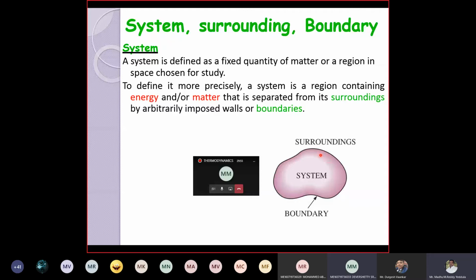So this is the classroom. Inside the classroom, all students are present. That is nothing but the system. Outside, some students are waiting in the lobby. These are the surroundings, and the surroundings and system are separated by the wall of the classroom. That is the boundary. There will be a door. Students can enter, students can leave. Air can enter, air can leave. Heat can enter, heat can leave through the windows. Agree?